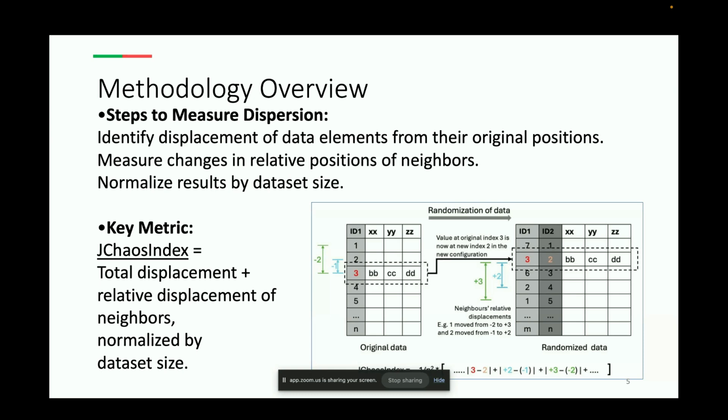For example, in the chart, we can see the original data points on the left and the randomized data points on the right. So ID1 is the original and ID2 is the, sorry, my bad, the other way around. As we can see, the third data point in the randomized data has displaced by one position upwards, and its original neighbor, which was the second data point, has displaced by two positions downwards in the randomized data. So my point here is that all such displacements are taken into account in the JChaosIndex while measuring the total dispersion of data.